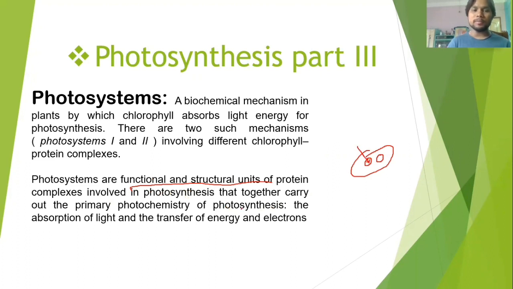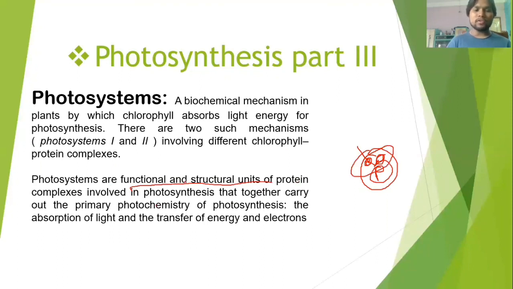Actually, photosystems are a type of chlorophyll arrangement which is present in a different way and allows absorbing the light at a different nanometer. So it's a functional and structural unit of a protein complex. Why protein complex? Because photosystems have chlorophyll associated with them, and they have some proteins also, which together form the photosystems.